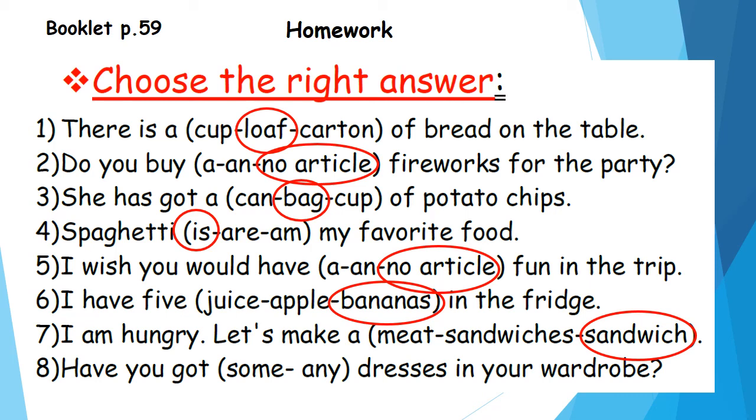singular. Number 8. Have you got any dresses in your wardrobe? This is a question. So I told you we use any with questions and negative sentences. So we will choose any. Super.